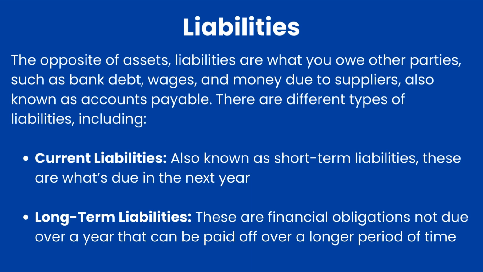Second one is liabilities. The opposite of assets, liabilities are what you owe other parties, such as bank debt, wages, and money due to suppliers, also known as accounts payable. There are different types of liabilities, including current liabilities, also known as short-term liabilities. These are what's due in the next year.